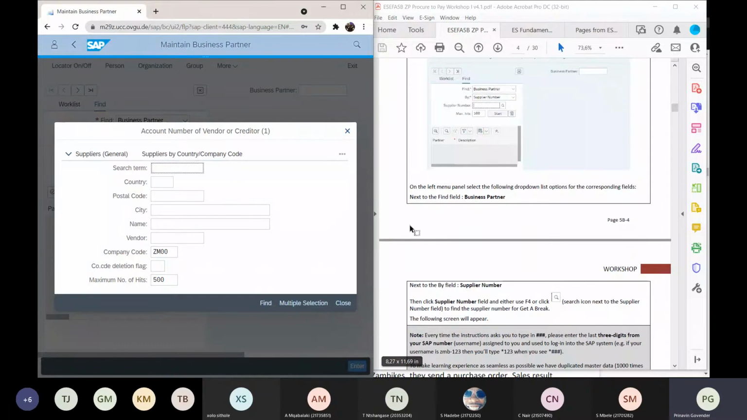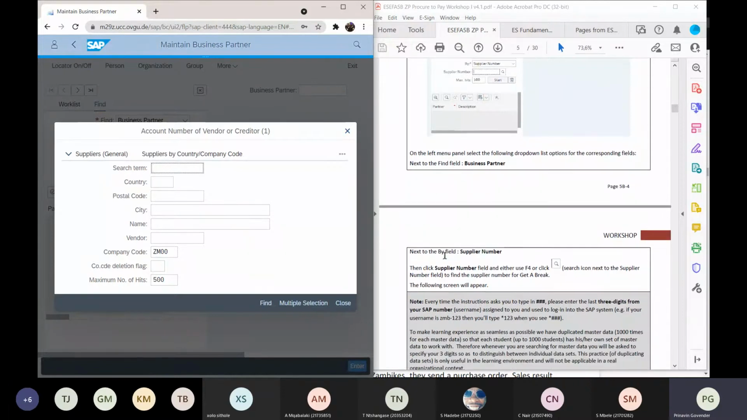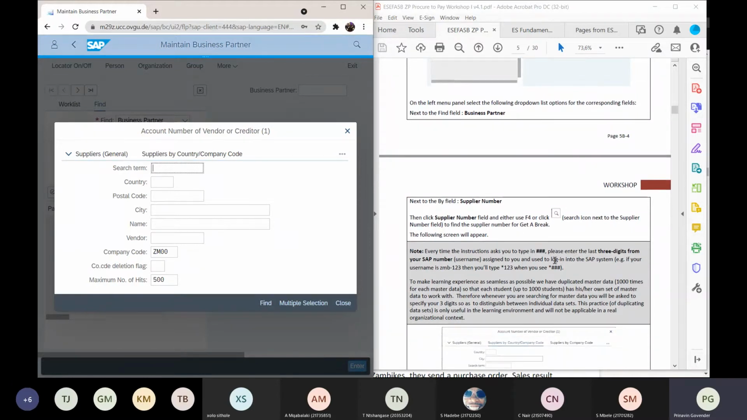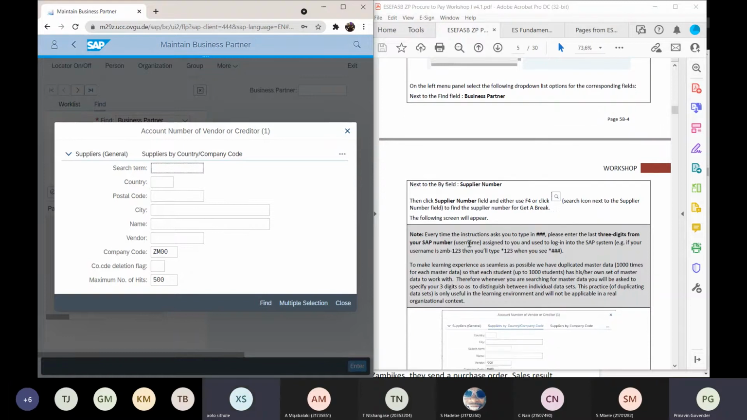When I select the magnifying glass, it says to find the supplier number for get a break. Right? I'm not sure that's the break that they're talking about. Every time the instructions ask you to type in ###, please enter the last 3 digits from your SAP number, the username assigned to you and used to log into the SAP system. So my 3 digits are 000. What would yours be, Mr. Naya?